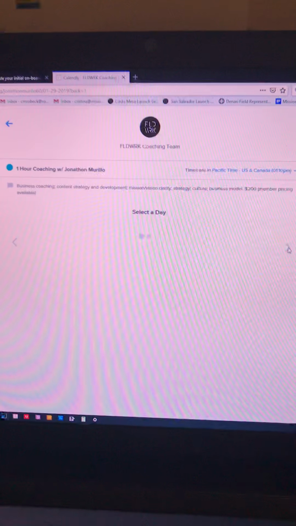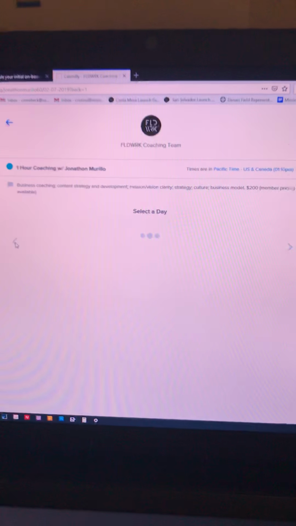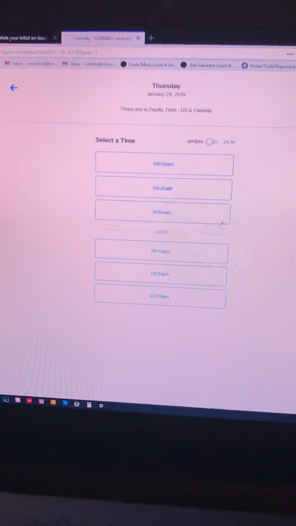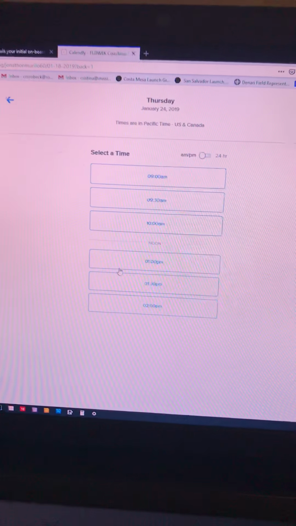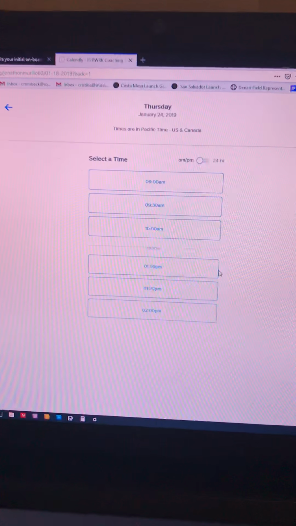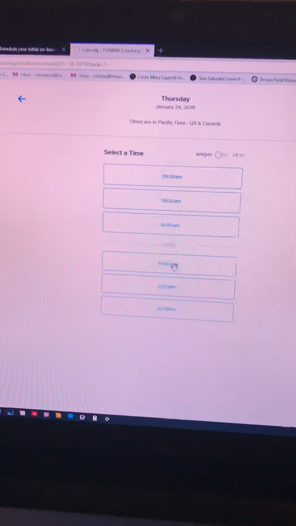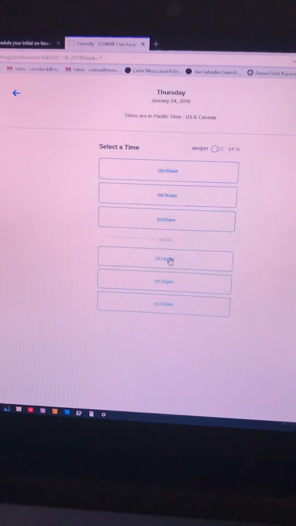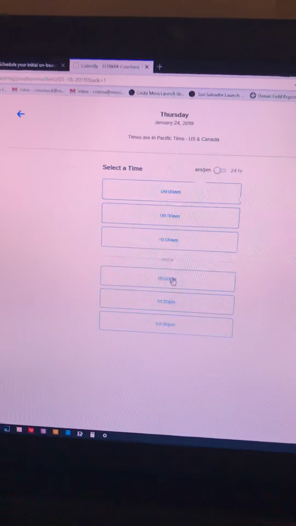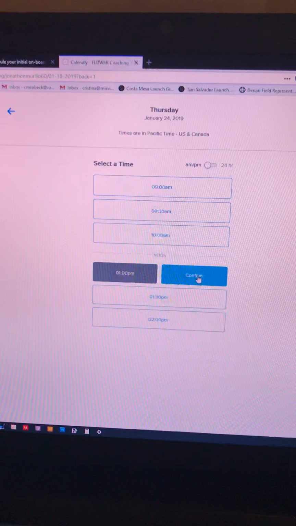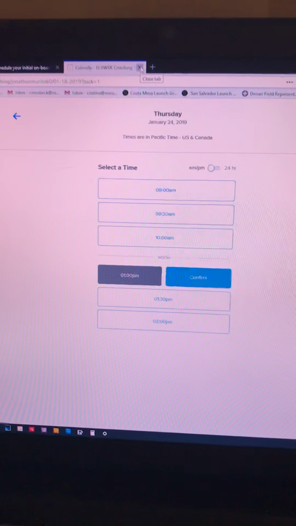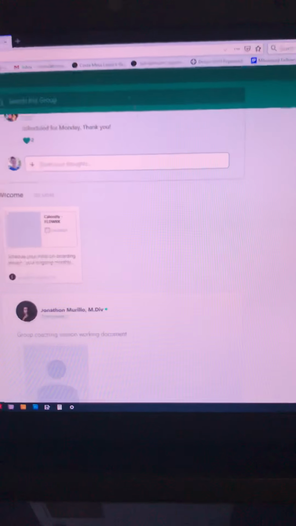And it goes out pretty far. I usually schedule mine right after our group session, and then it's usually like 2 weeks out from that time, but do whatever fits you best. It's not a same time, same day type of thing, so you do have to schedule this every month. I typically do the same day at the same time all the time, but you can change that up. Then you would just click on the time, hit confirm, and it sends you an automated confirmation, and it just throws it into your calendar. So that makes it really, really easy. You could do that for either one of them.